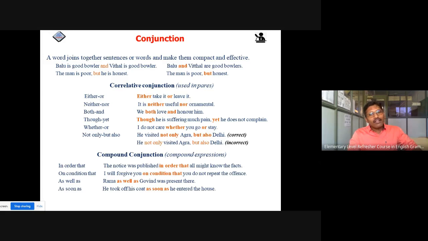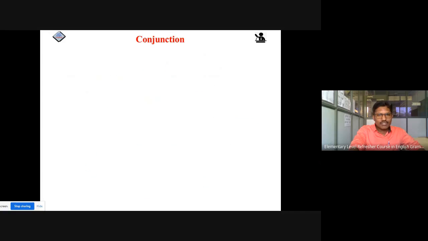As soon as he took off his coat, as soon as he entered the house, as if he looks as if he were tired. So friends, we have seen correlative conjunctions and compound conjunctions. But in correlative conjunctions, we have to use them in pairs, and in compound conjunctions we have to use them as they are, for the expression of compound expressions.